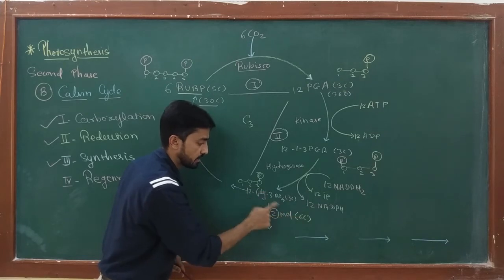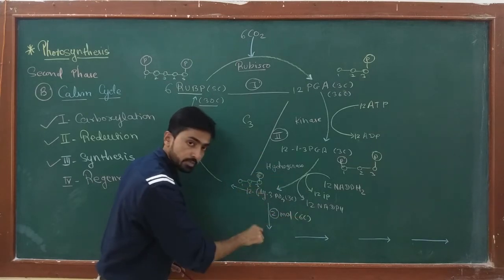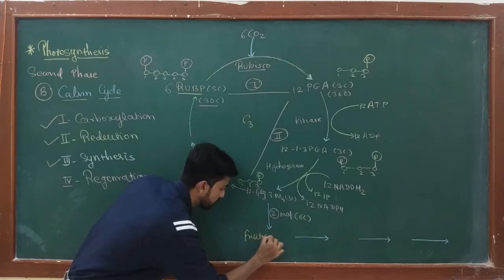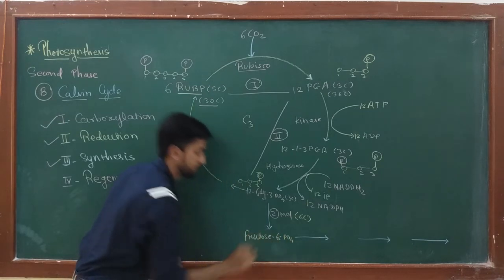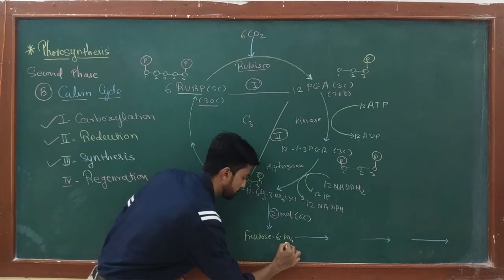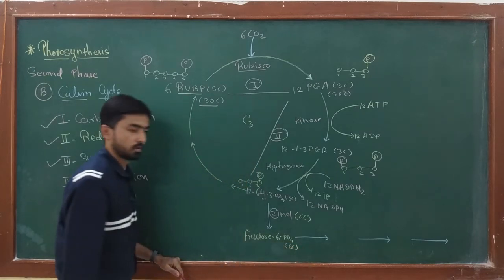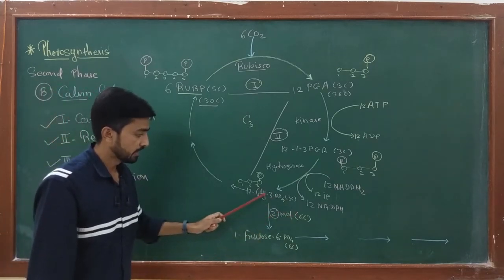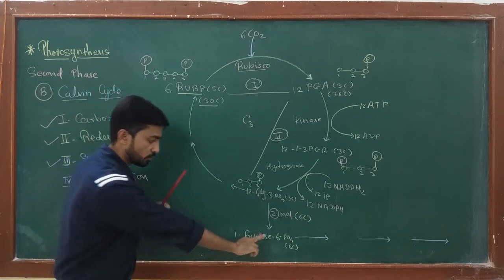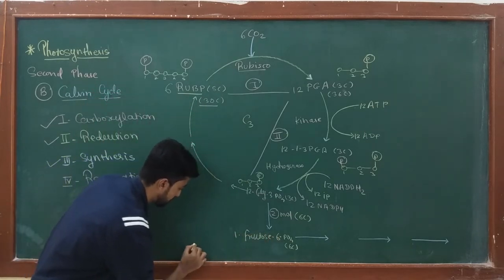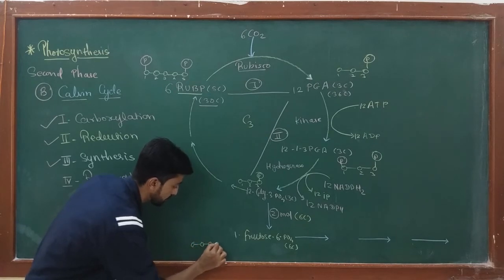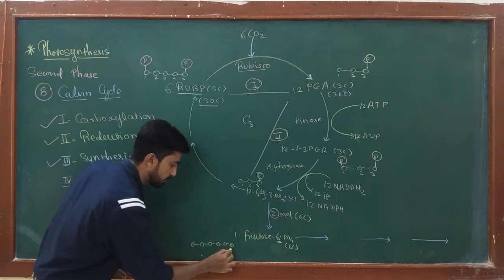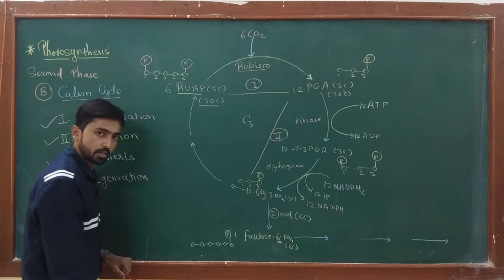So two molecules of glyceraldehyde 3 phosphate means 6 carbons come out of the cycle, and they produce another molecule, which is fructose 6 phosphate. This is a 6 carbon compound. Okay, and one molecule of fructose 6 phosphate is produced by using two molecules of glyceraldehyde 3 phosphate. This fructose 6 phosphate we can draw like this: carbon number 1, carbon number 2, 3, 4, 5, and 6. And carbon number 6 has one phosphate molecule. Okay, now